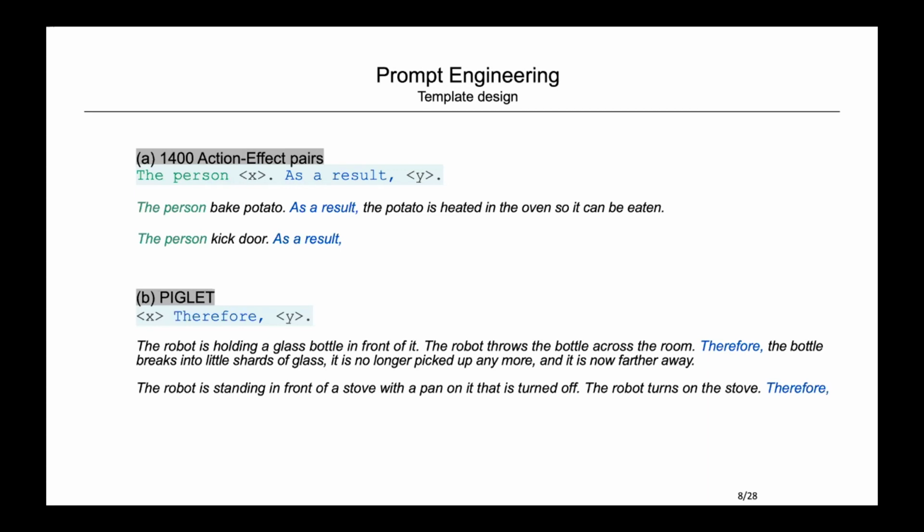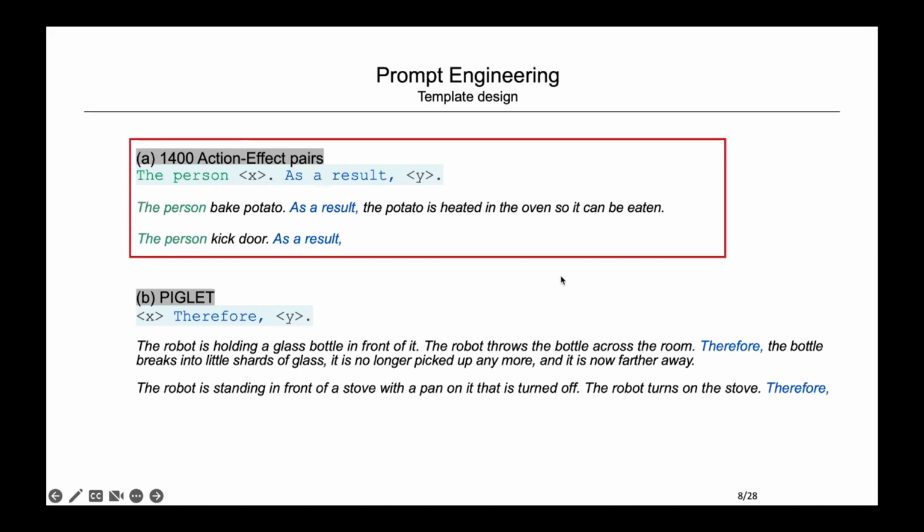And we design different templates for these two datasets. For the 1,400 action effect pairs dataset, we add the phrase "the person" before the action and add "as a result" before the effect prediction. For example, in this one-shot learning example: the person baked potato. As a result, potato is heated in the oven, so it can be eaten. And the test inference is: the person kicked door. As a result, the model will generate the consequent tokens.